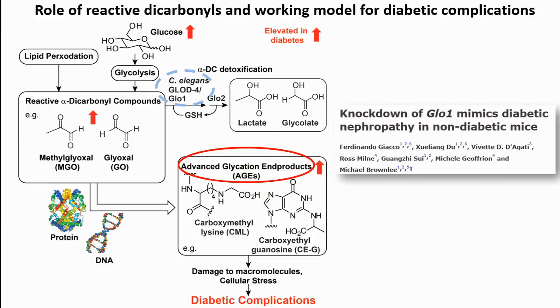It has been shown, very interestingly, that non-diabetic mice lacking Glyoxalase I, the enzyme required for the conversion of these reactive alpha-dicarbonyls into lactate and glycolate, basically mimic the condition of diabetic nephropathy. And recently it has been shown that this is true for diabetic neuropathy as well. So the working model in our study is the C. elegans mutant glod-4. It's essentially the C. elegans ortholog of human Glyoxalase I, and it's a deletion mutant. The enzyme is required for the conversion of methylglyoxal to lactate.